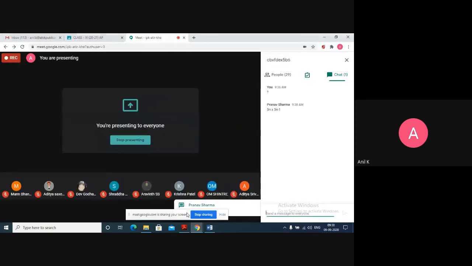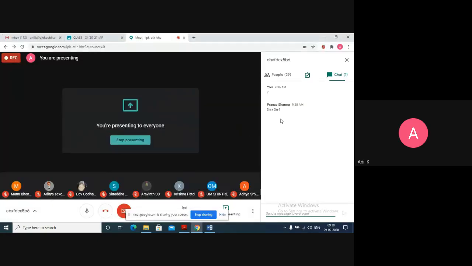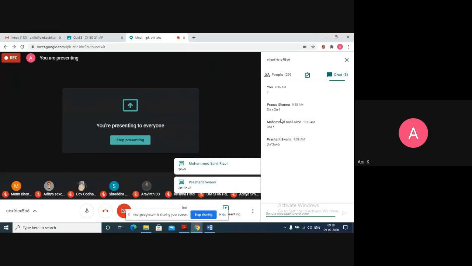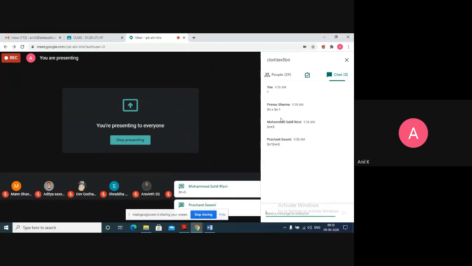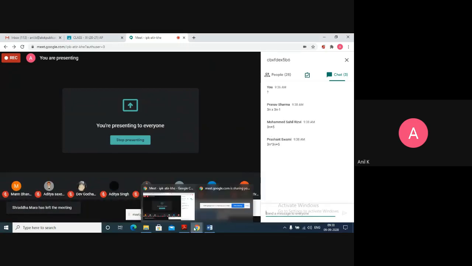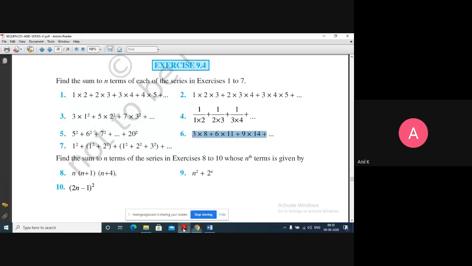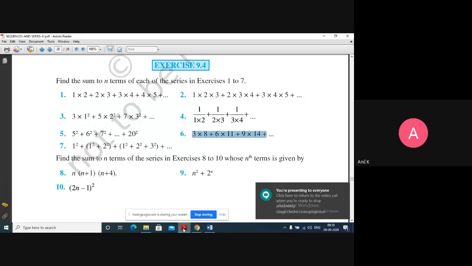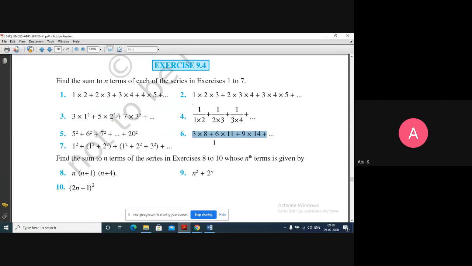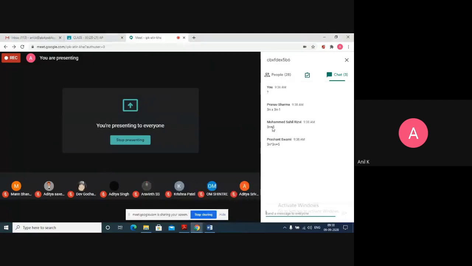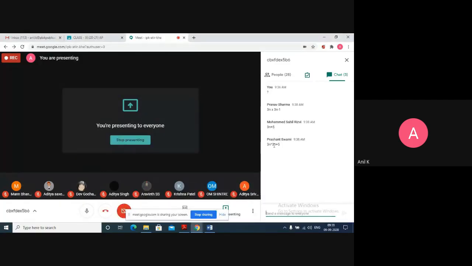Let me see if anybody has given. 3n into 3n minus 1? 3n plus 5. If I take 3n minus 1, who is this? Pranav Sharma. If I take n is 1, no, it won't work. Yes, it is 3n into 3n plus 5.